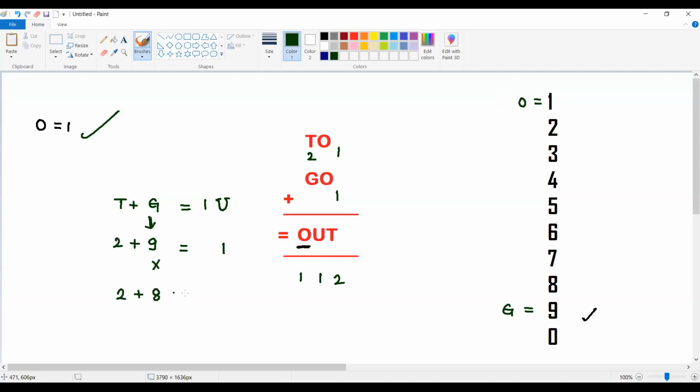If I take G is equal to 8, then it is going to be 10. Then U is going to be 0. So we can give U as 0. And it is going to be 10, 1 is a carry, that is taken like this. So the answer choice must be this. So 81 plus 21 is equal to 102. That's the value. So what is the value of OUT is the question. So OUT must be equal to 102.